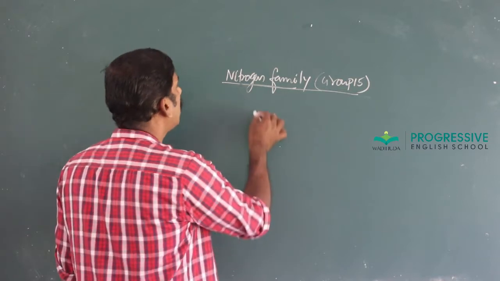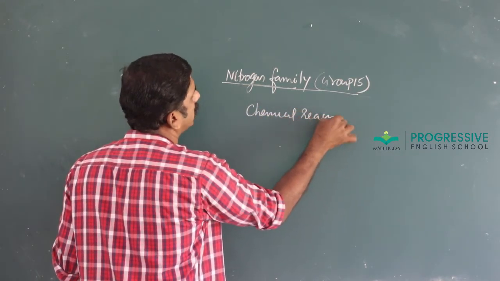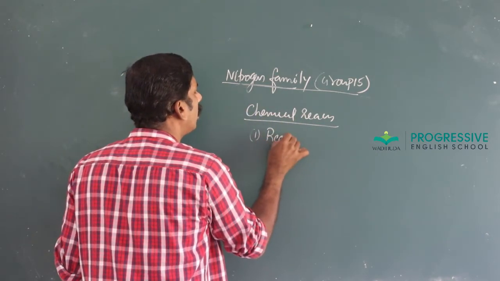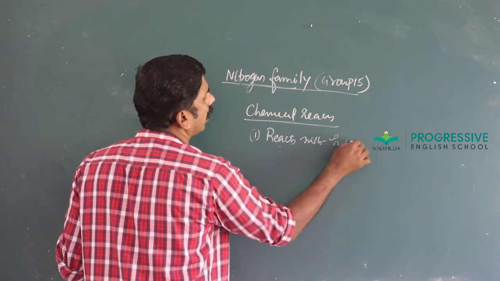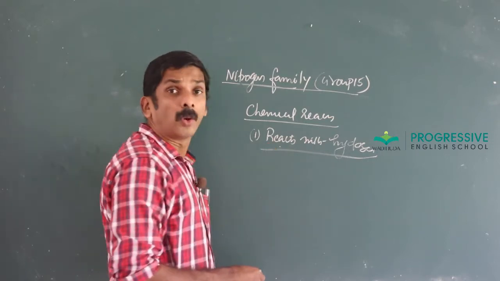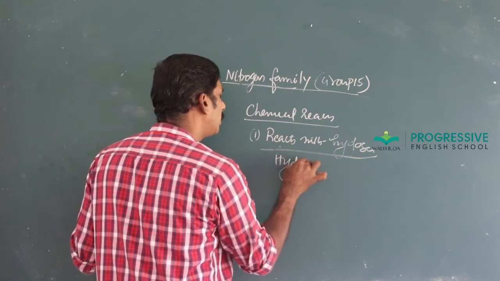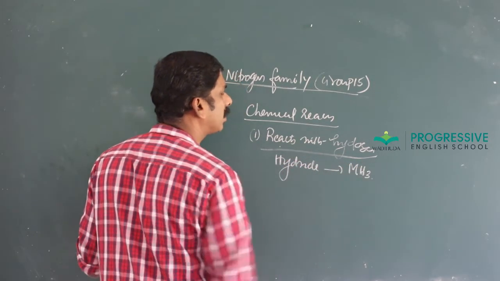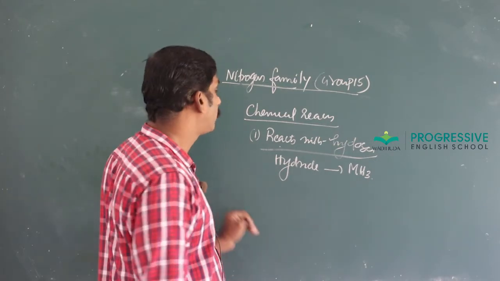Before that, there are chemical reactions. First one, reaction with hydrogen. Group 15 elements combine with hydrogen to form hydrides having the general formula MH3, where M stands for the elements of 15th group.